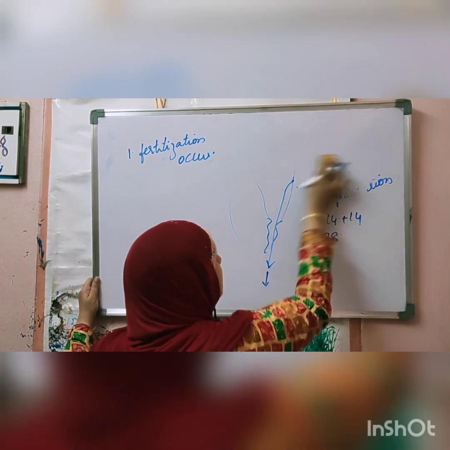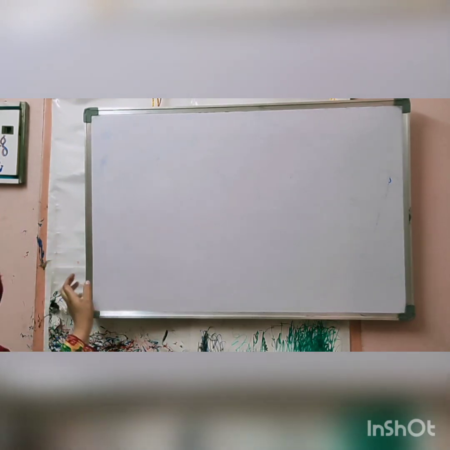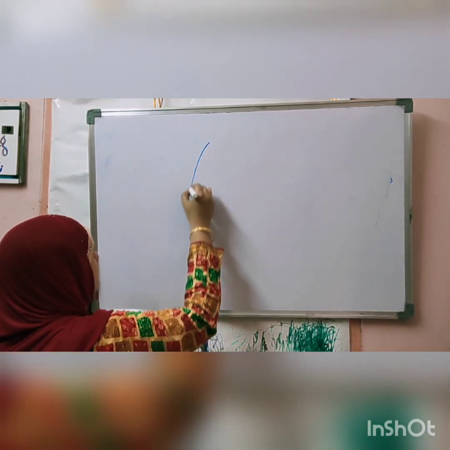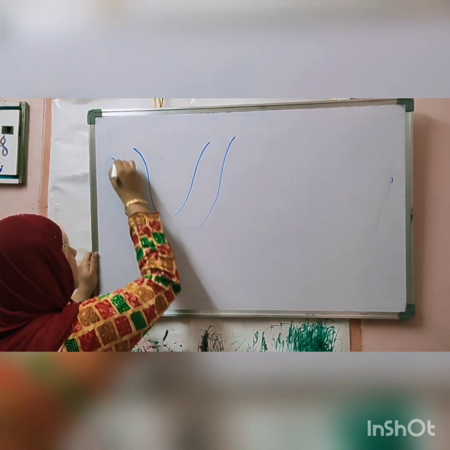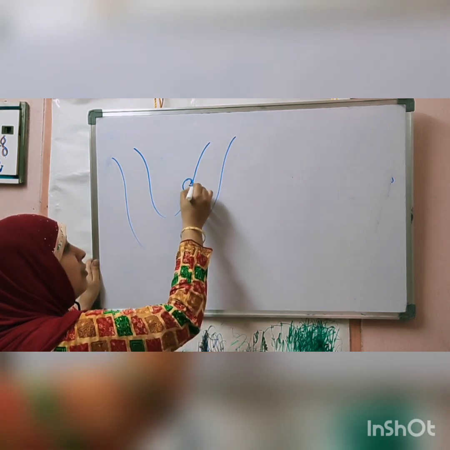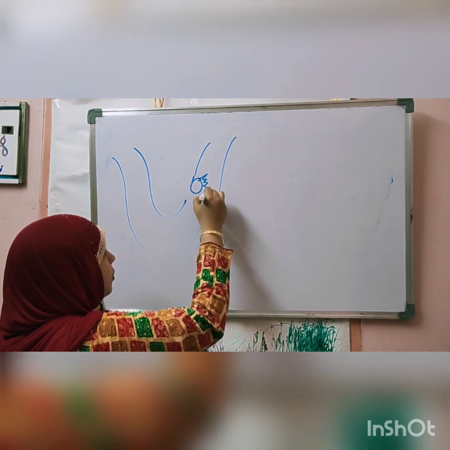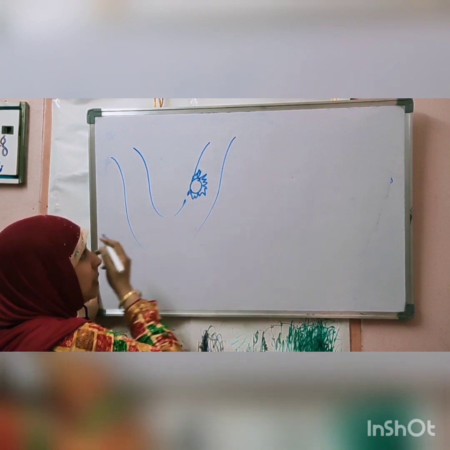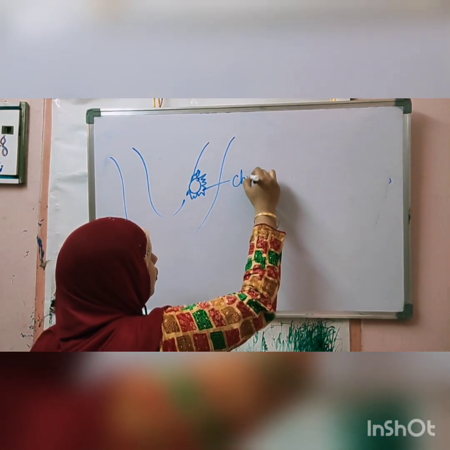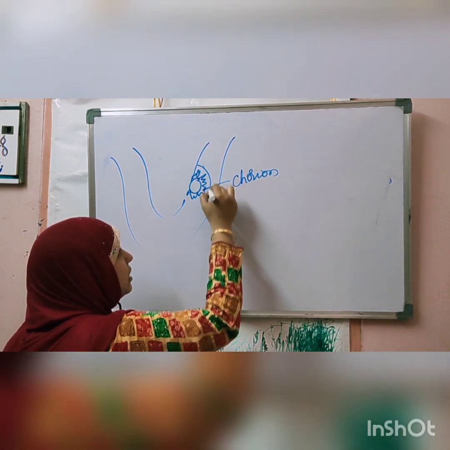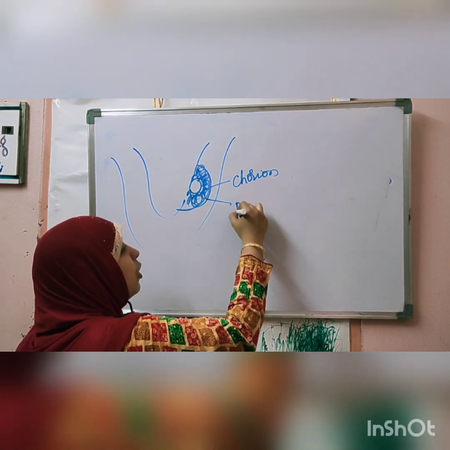If implantation occurs, there are four membranes that are formed in the female body. What are the four membranes? First, this is the uterine wall, the endometrium. The zygote that is formed will fuse with the endometrium. It enters inside. When it enters inside, finger-like projections are formed around this newly formed zygote, and this layer is called the chorion layer. The chorion layer along with the uterine cells will fuse together, and it will develop to form the placenta.